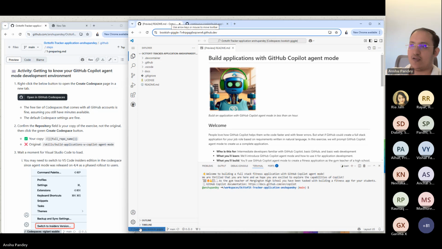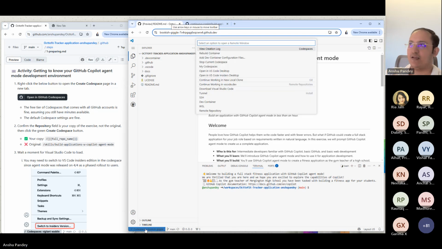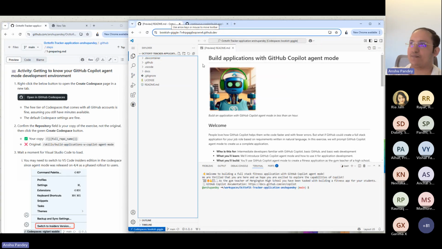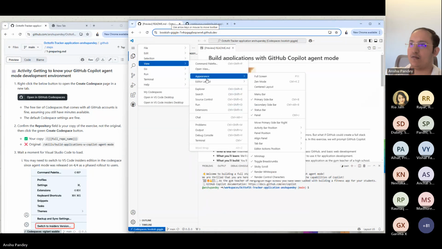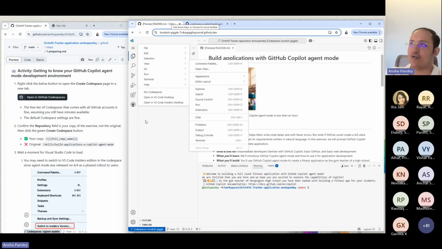In the bottom left corner, we can see this Codespaces. If you click on this, or else you can also go to View. Let it get loaded.